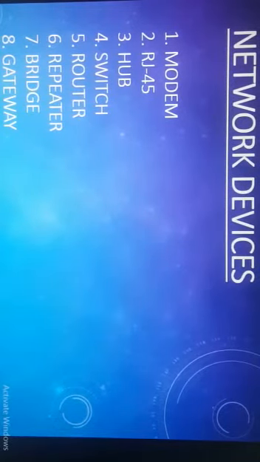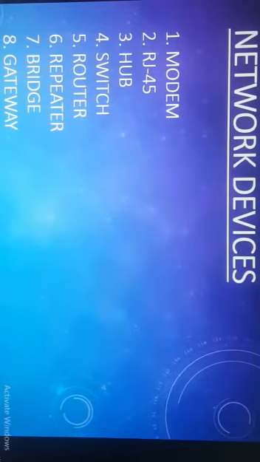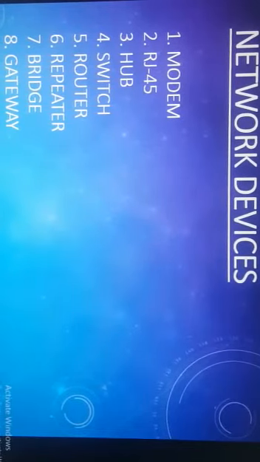A modem, as we all know, is a computer peripheral that allows us to connect and communicate with other computer networks via telephone lines. Hence, a modem works on modulation and demodulation. By the name itself, we can understand that. There are basically two types of modem, internal and external. We all know that. Next is RJ45.